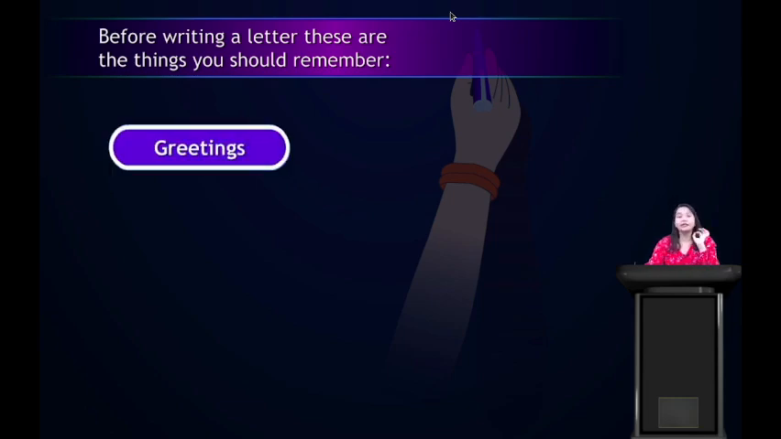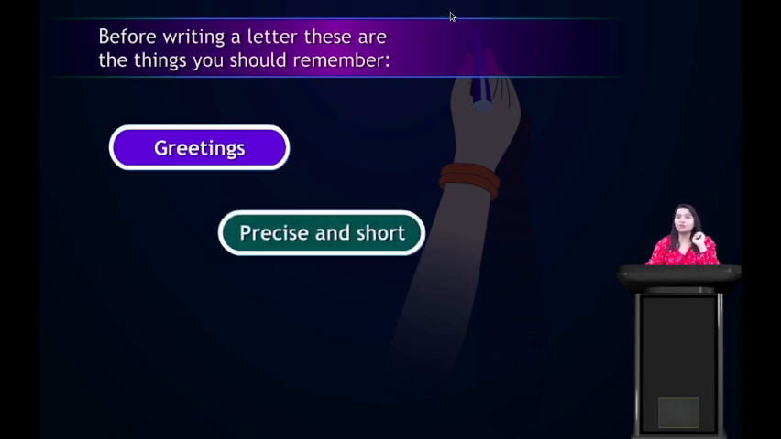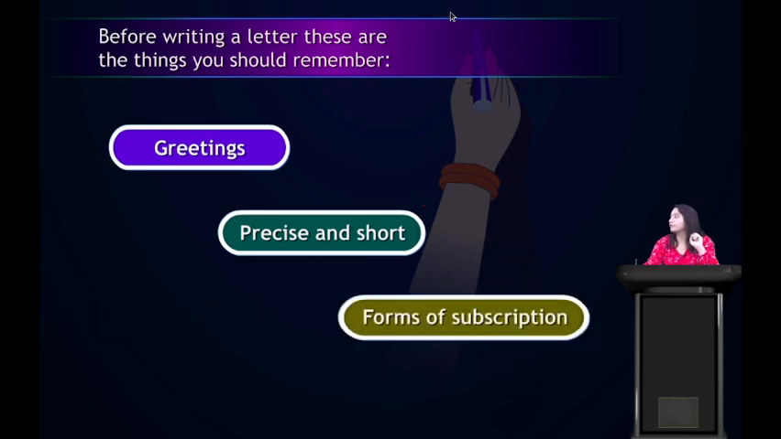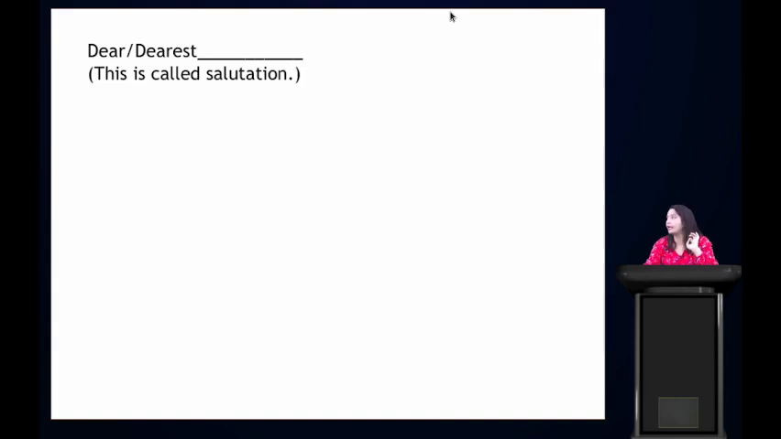What are the things? Greetings. Greetings will be important. Then precise and short. The letter should be precise and short. There should not be a lot more information in just letters. Then forms of subscription. Forms of subscription should be in the letter.